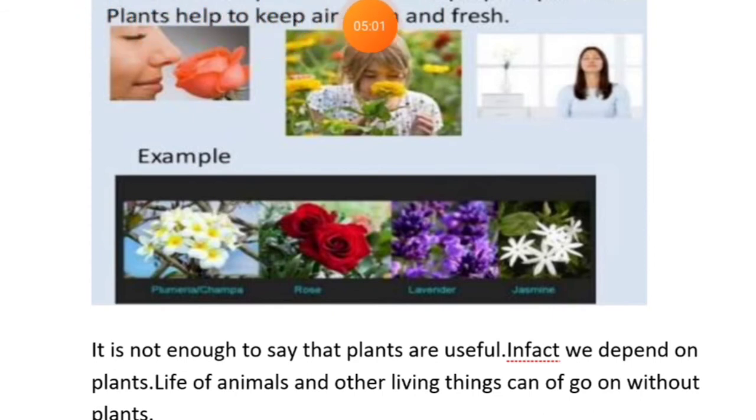Flowers of a few plants are used to prepare perfumes and scent. Plants help to keep air clean and fresh. Now, these perfumes are also made from different types of plants. What are examples of the plants which are used to make perfumes? There are so many. Jasmine, rose, champa. All these are examples of flowers which are used to make perfumes.